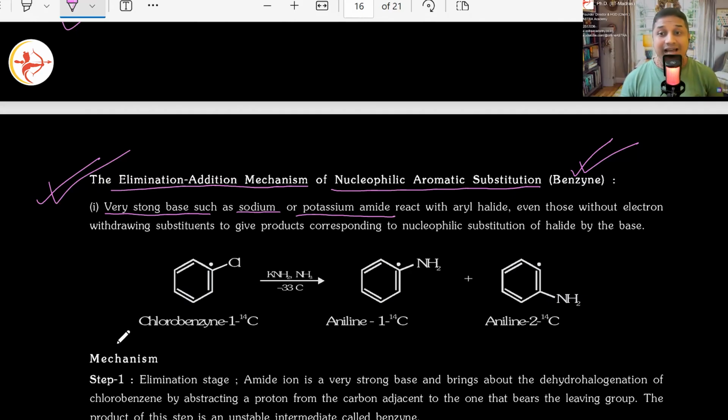Let's see that. So when you use that, what will happen? Even those without electron withdrawing substituents will give some products. What type of products? Chlorobenzene. In this, the carbon which is present here is not the normal C12 carbon, it is carbon 14, just to check where that electron moves.